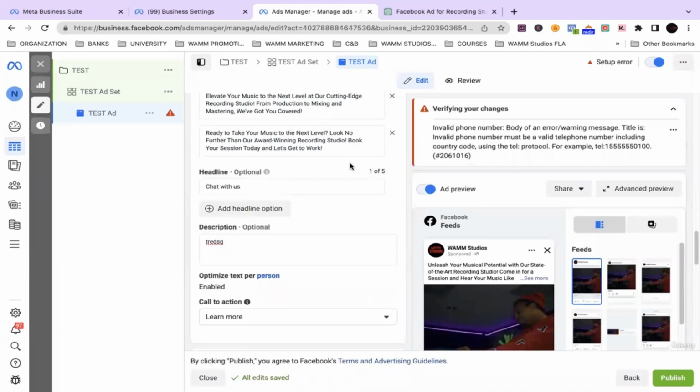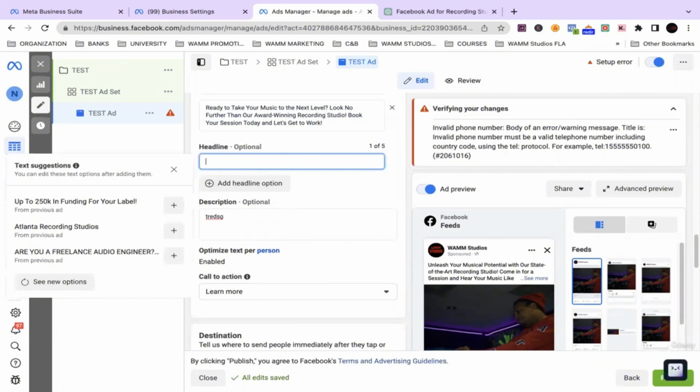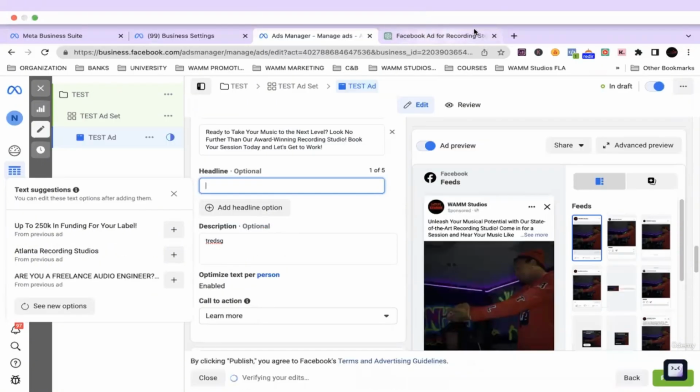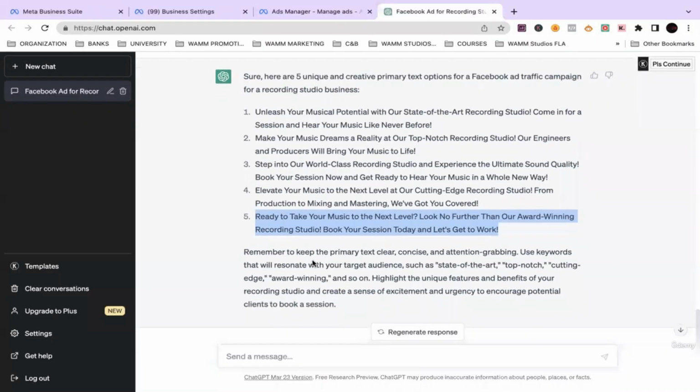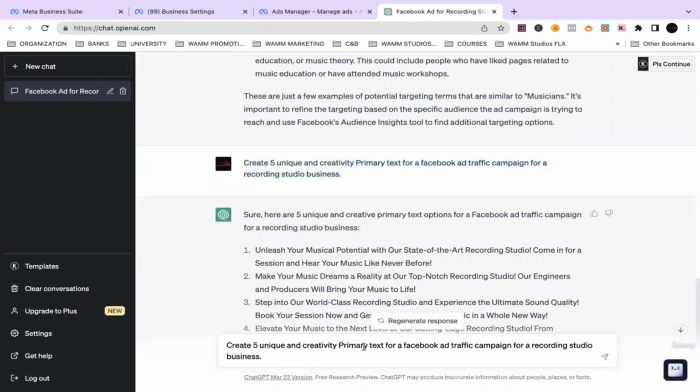All right, guys. So we just completed the primary text. Now we're going to do the headlines. Very simple. We're going to come back to ChatGPT, and we're going to copy and paste that first question we asked about the primary text, but instead we're going to type descriptions. Create 5 unique and creative descriptions for a Facebook ad traffic campaign for a recording studio business. Oh, I'm sorry, headlines.